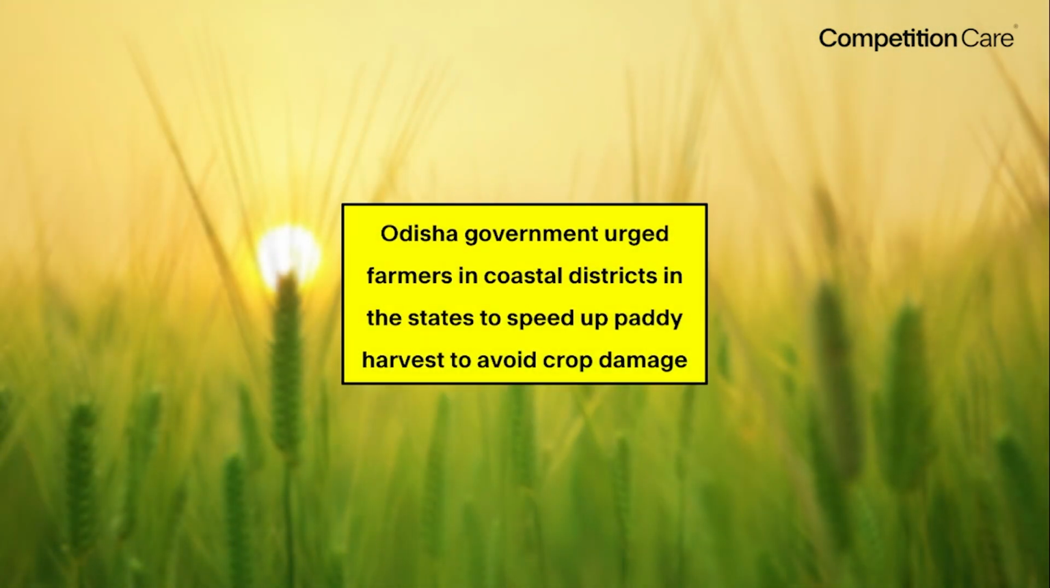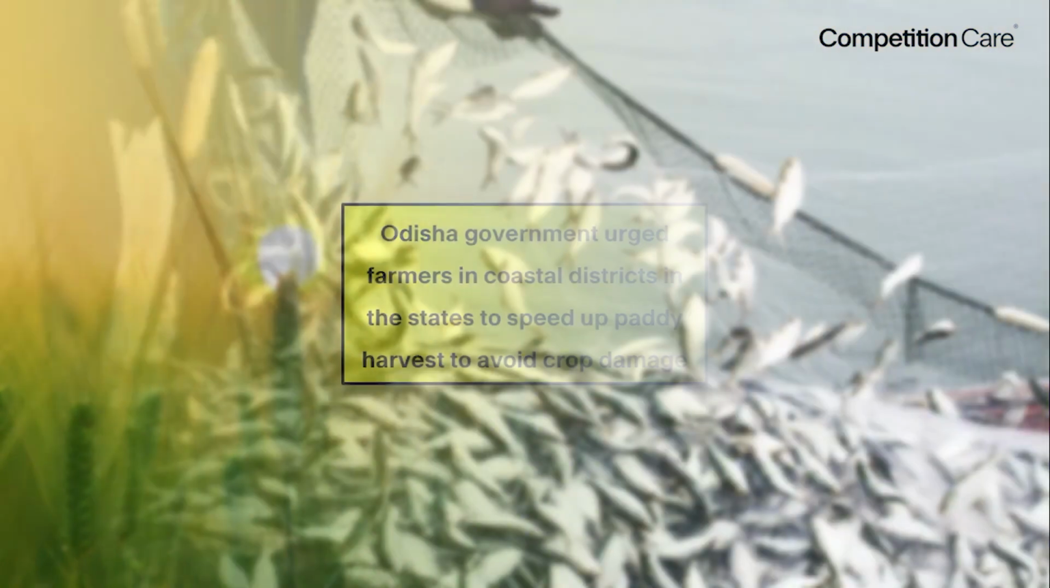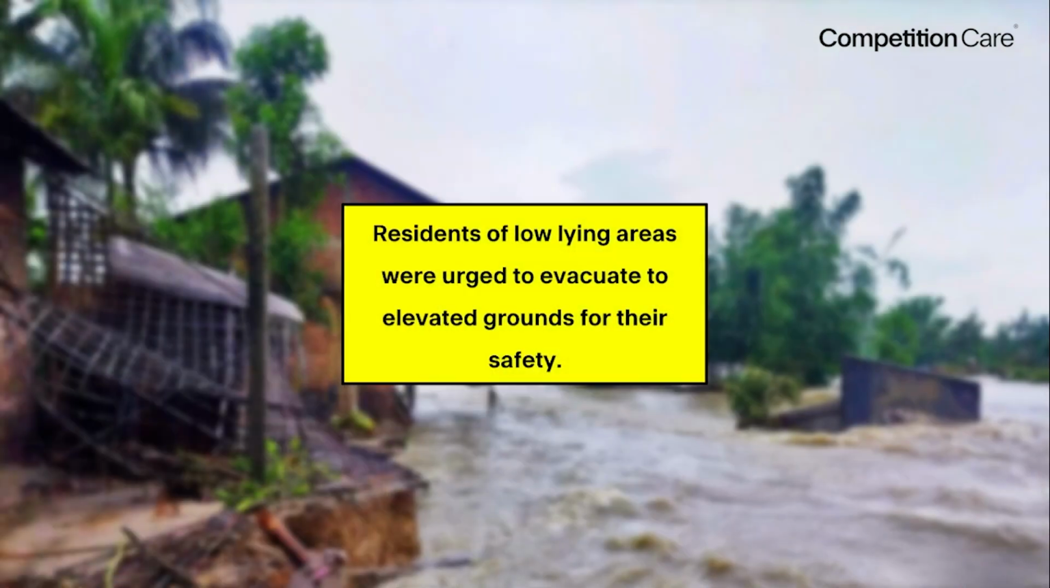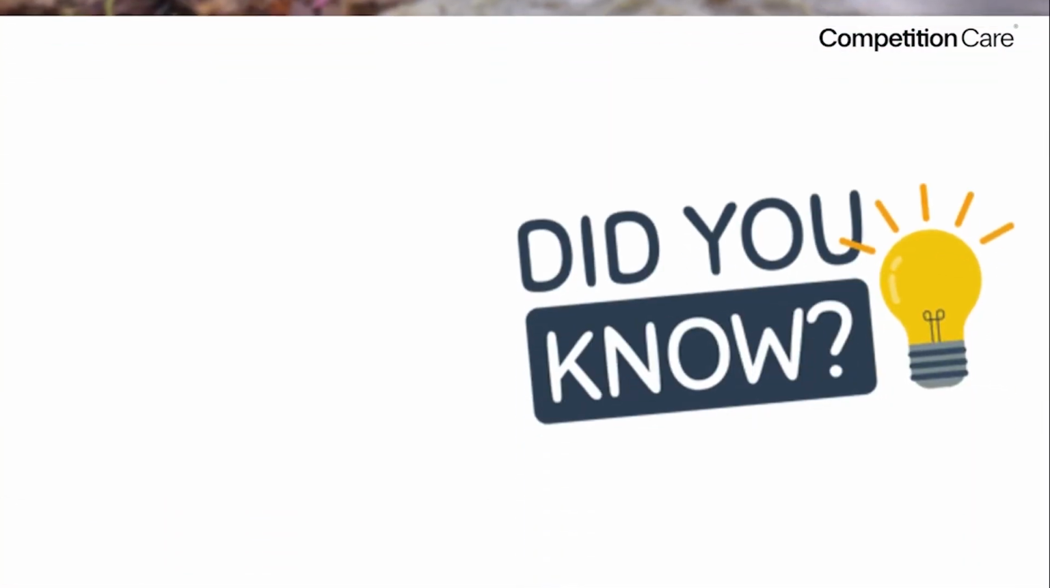Now coming towards the precautionary measures, Orissa government urged farmers in coastal districts. Orissa state government urged korisile to speed up the paddy harvest so that crop damage to avoid koribo pari. Then fishermen strongly advised kora goisile not to venture into the sea for safety reasons. Low-lying areas or residents urged kora goisile to evacuate to elevated grounds for their safety.